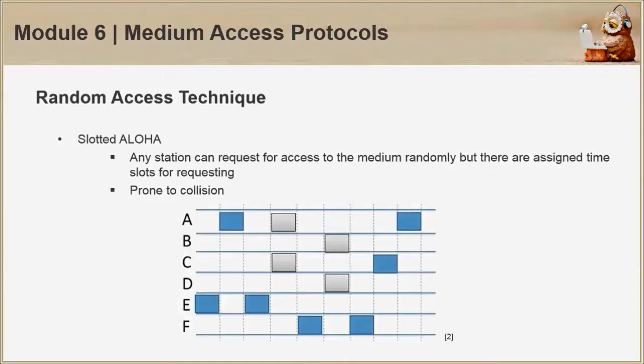Improving upon it is the slotted Aloha. Here, any station can request for access randomly too, but only on assigned time slots. Although it's still prone to collision, it's less prone than pure Aloha. The figure displays the transmissions as more organized and confined to the time slots, so no extra small creeps and such from another station's request will destroy a clean one.